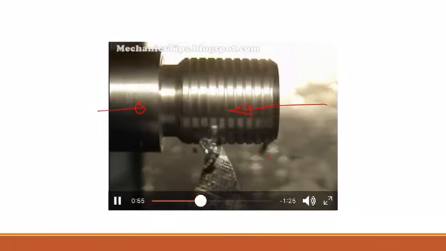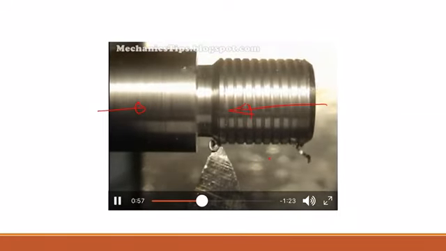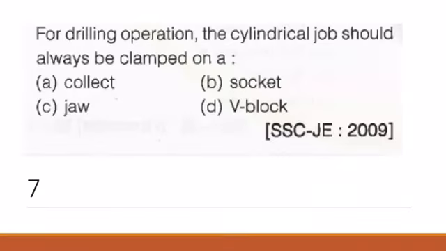As you can see here, this is the thread we are producing, right? Next question, question number 7. For drilling operation, the cylindrical job should always be clamped on.